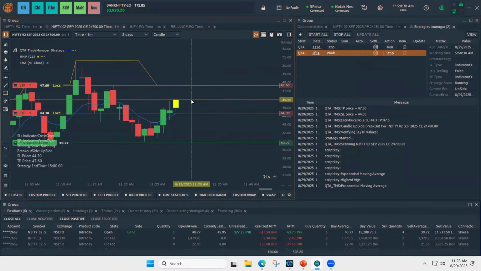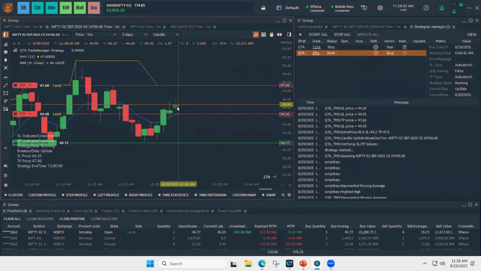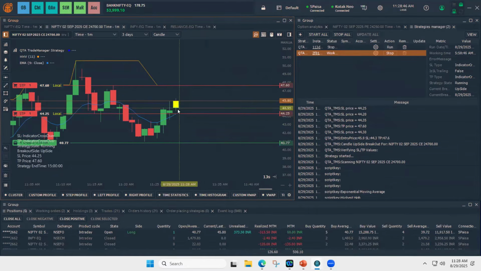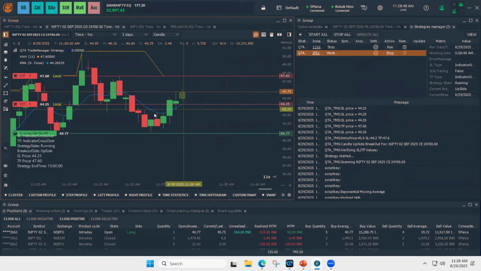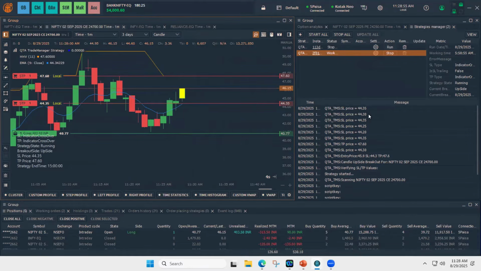SL and TP got placed. You can see the values here, and the candle on which we are placing the trade, the color gets changed here. As long as this EMA gets moved, changes, the SL price gets updated here, you can see.